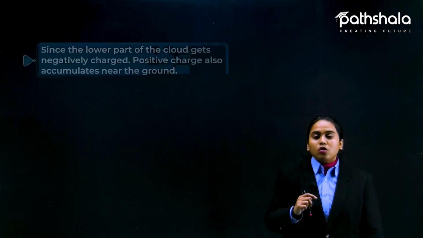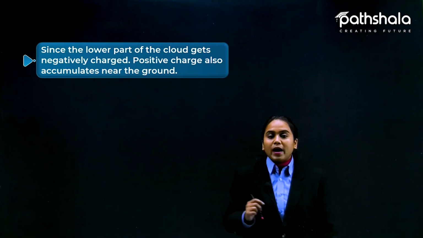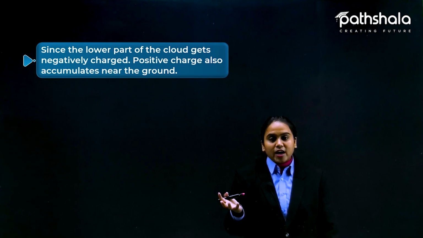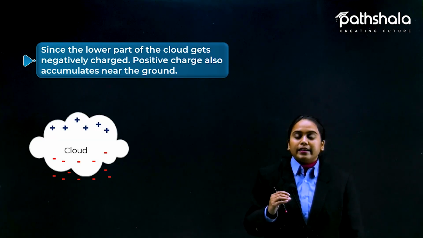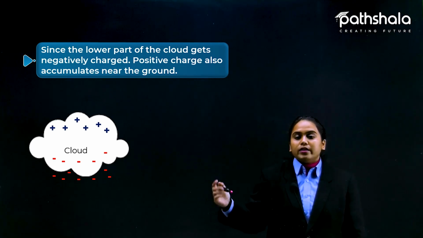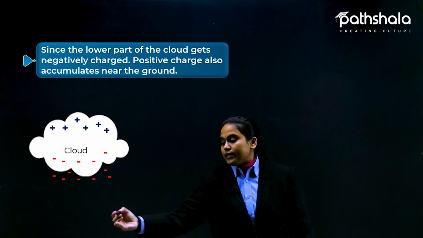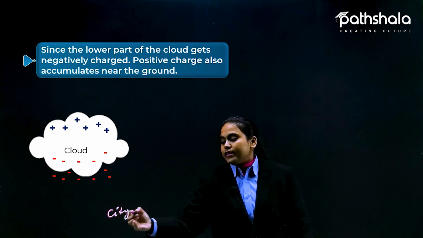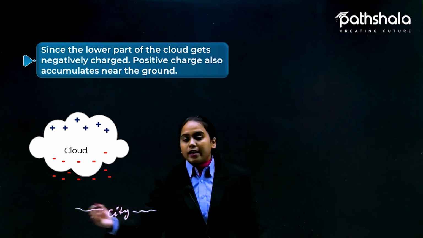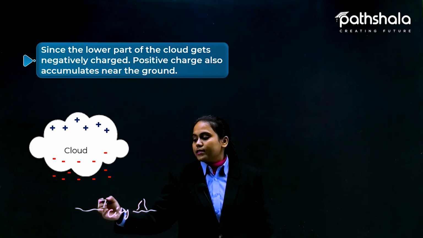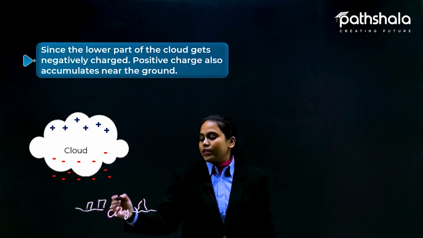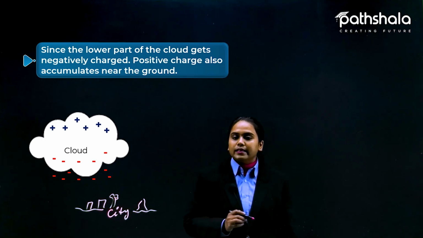Fine. So now, as you can see, the lower part of the cloud gets negatively charged and positive charge also accumulates near the ground. As you can see the cloud here, and the city is here, because over the city there are clouds. There are towers, buildings, lots of houses, trees, everything in the city.